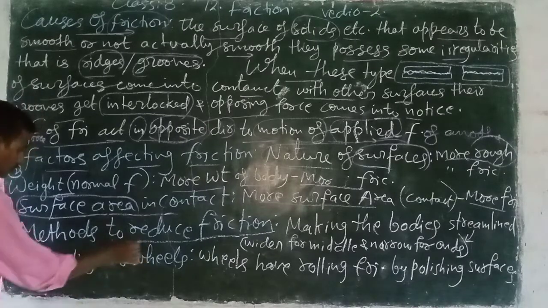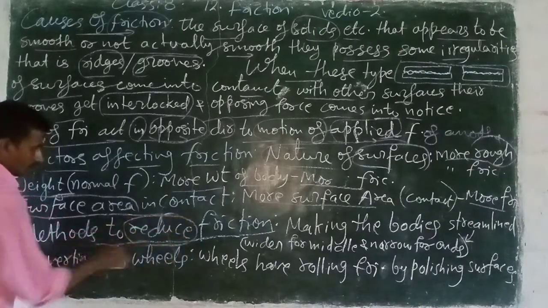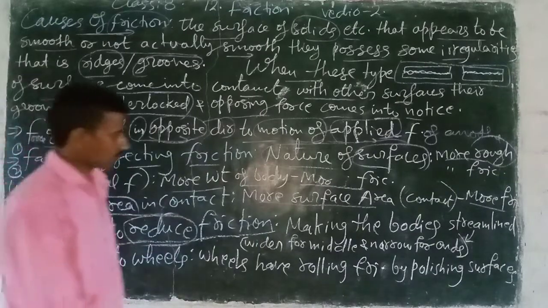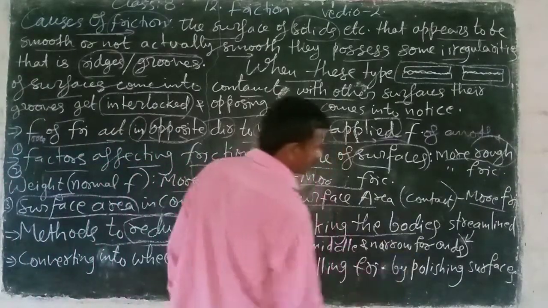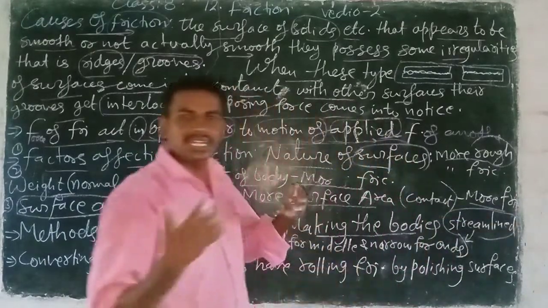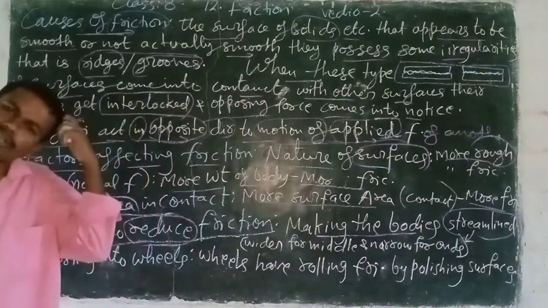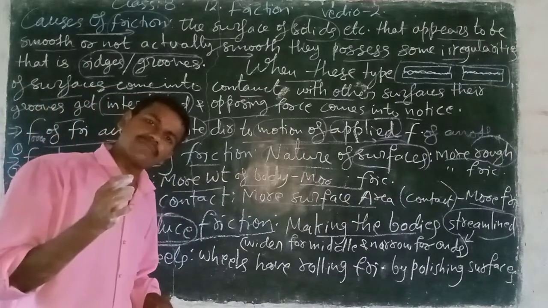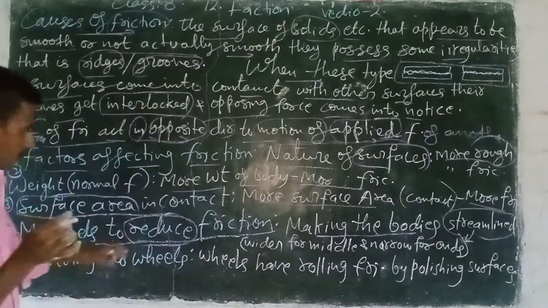Methods to reduce friction. How? Making the bodies streamlined. What is streamlined? Don't get confused, I will tell you a clear definition.